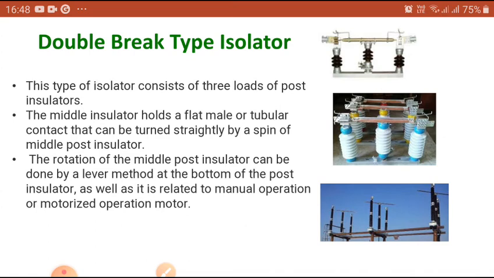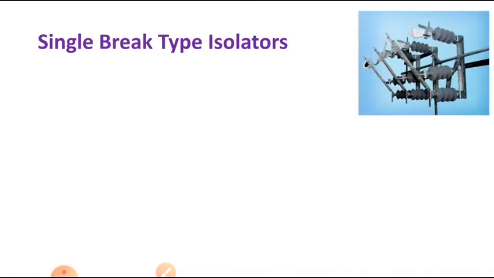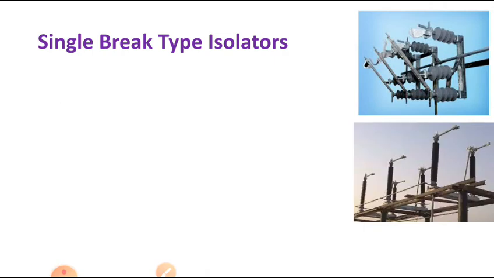Now coming to the single break. Single break means the arc is coming only at one place while closing, while breaking. So you can see the figures, two figures here side by side. Even if there are three limbs, the center is a mechanical operator, moving away or coming towards the next. The top one is the female terminal, and the bottom is directly connected, and it can be operated by moving this.